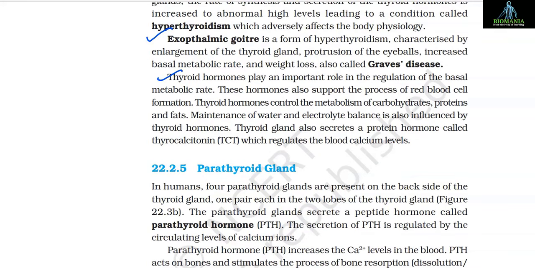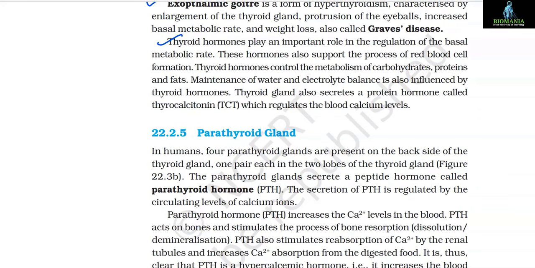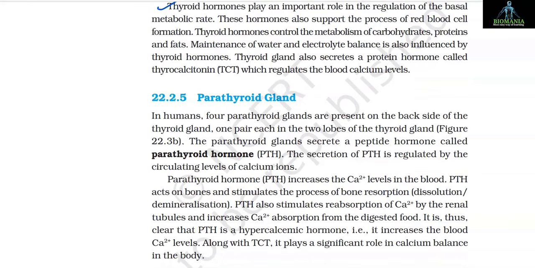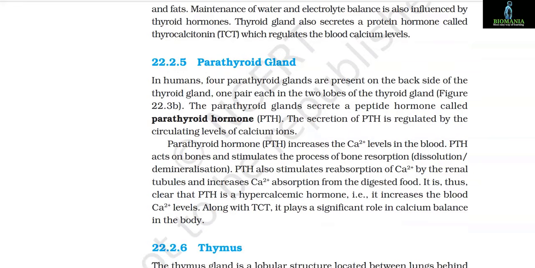Thyroid hormones play an important role in the regulation of the basal metabolic rate. These hormones also support the process of red blood cell formation, and thyroid hormones control the metabolism of carbohydrates, proteins, and fats. Maintenance of water and electrolyte balance is also influenced by the thyroid hormones. Thyroid gland also secretes a protein hormone called thyrocalcitonin, that is TCT, which regulates the blood calcium levels.